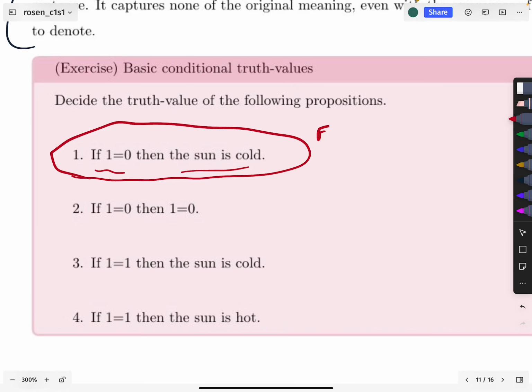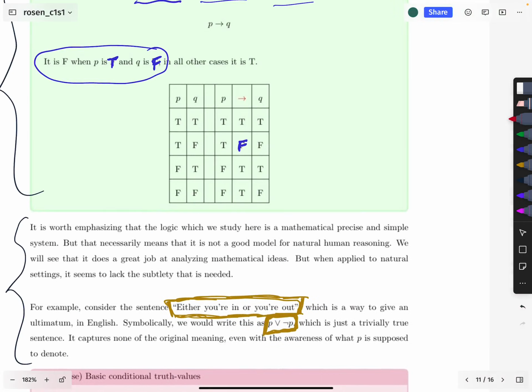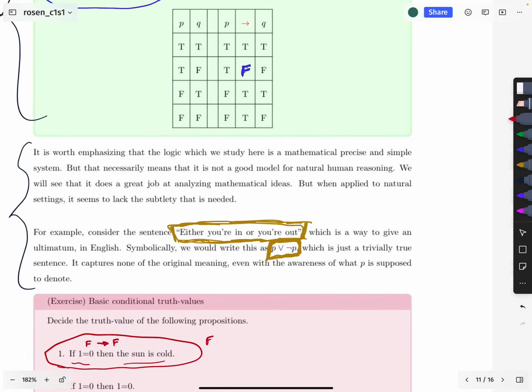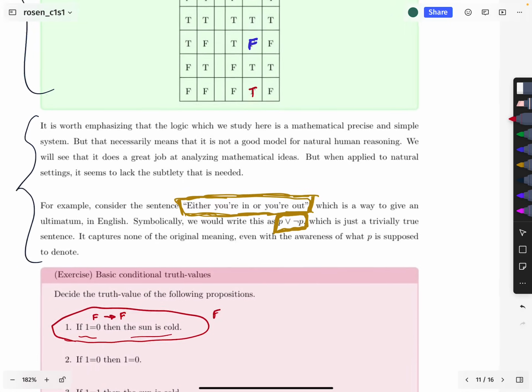So in any case, mathematically, we would just say that this is some false sentence, arrow, true sentence. Sorry, what am I thinking? False sentence. But the important thing is to note that in the conditional truth table where you have false, false, it is true there.